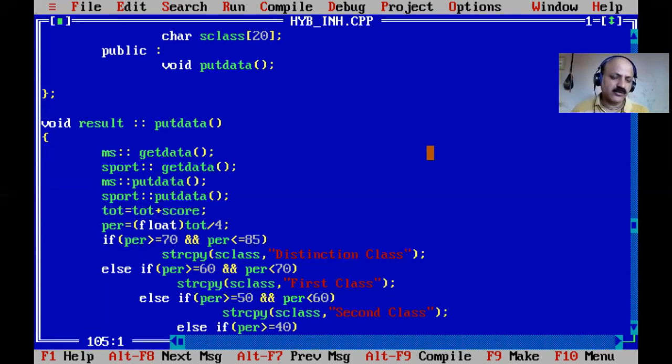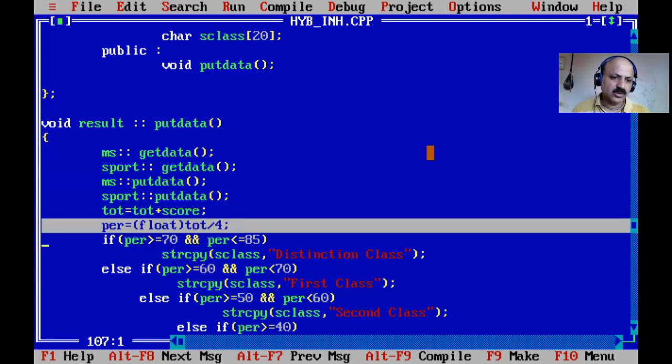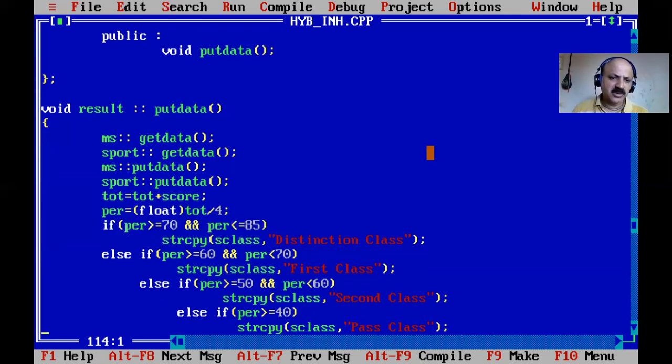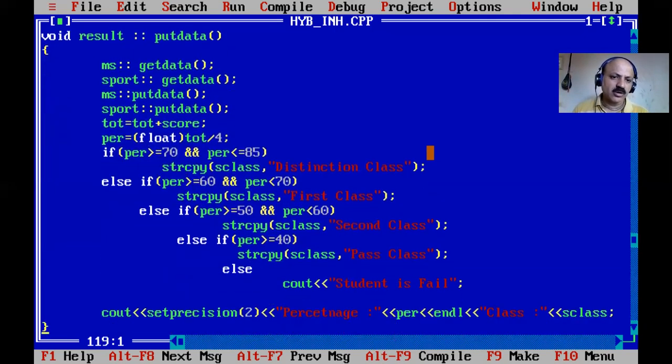And then the total reflects the game marks. First the total, and here we first divide by 3 because of 3 subjects, but the game is added, so our percentage would be more than 100, so we divide by 4. Then the average is maintained, otherwise the marks go out of range, meaning 100. Okay, so here is the else if ladder, you have to know the very simple logic, and the logical and operator also, but not or, and works perfectly.